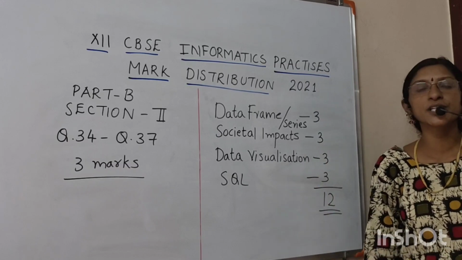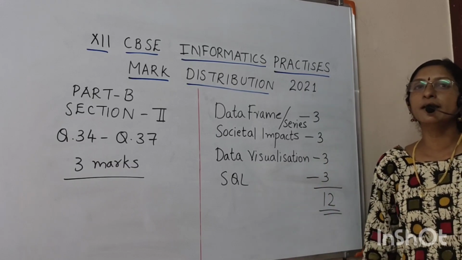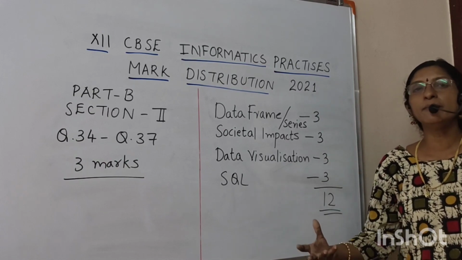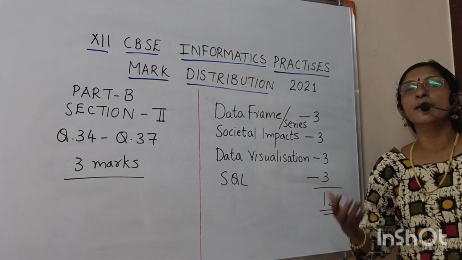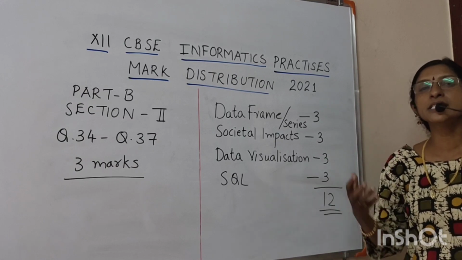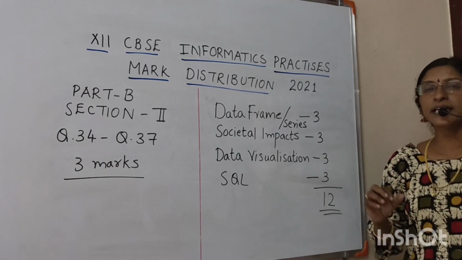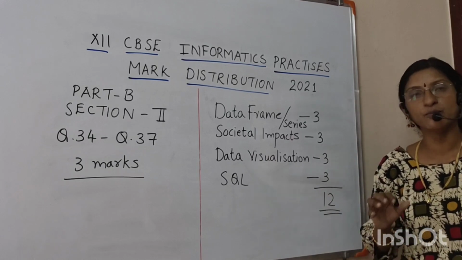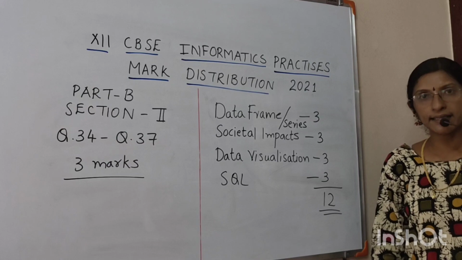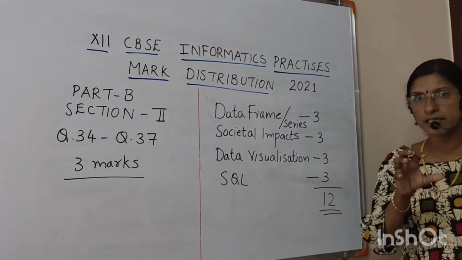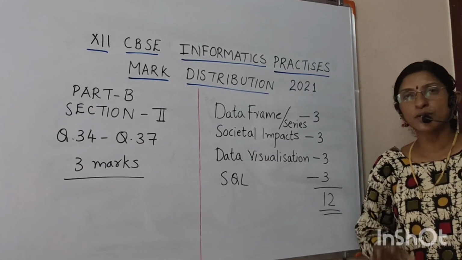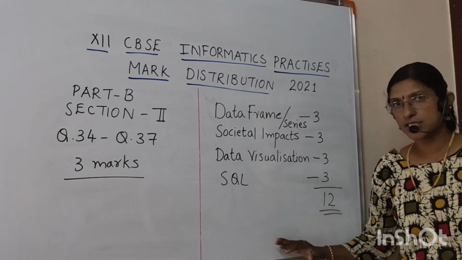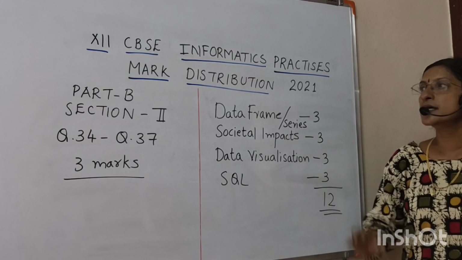Data visualization, a graph based question will be asked, either to draw the graph or the command will be given and you will be asked to fill in the blanks. Something related with the histogram or the bar chart or the plot, any type of command will come. Then SQL, again in SQL they will give a table and ask you to write the queries concerned with that. So likewise, application questions are asked from this section.